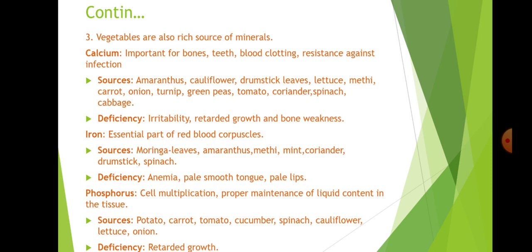Next, phosphorus: cell multiplication and proper maintenance of liquid content in the tissue are its important functions. Sources are potato, carrot, tomato, cucumber, spinach, cauliflower, lettuce, and onion. Potato, carrot, and tomato are important sources of phosphorus, and onion also. Deficiency causes retarded growth, because cell division will be stopped, so the growth is retarded.